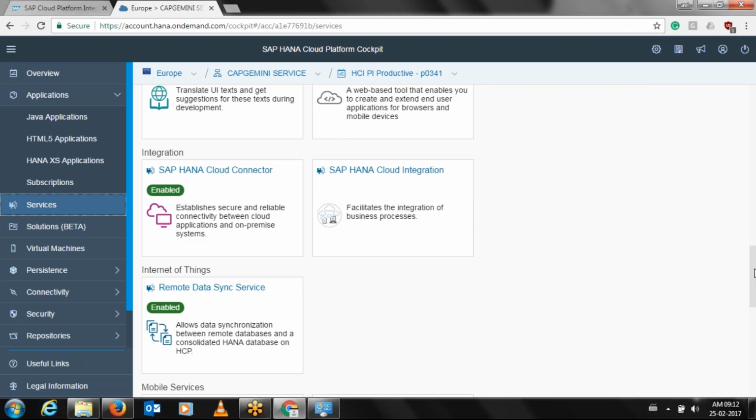You have the IoT. If you know Internet of Things, you can enable those services also from here itself. Before even going to a configuration of Internet of Things or devices, the RDMS is required for Internet of Things. So you need to enable this service and only then can you move forward with the configuration of your devices. So that is again a new thing.